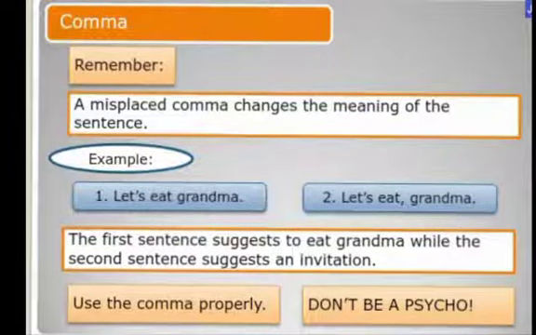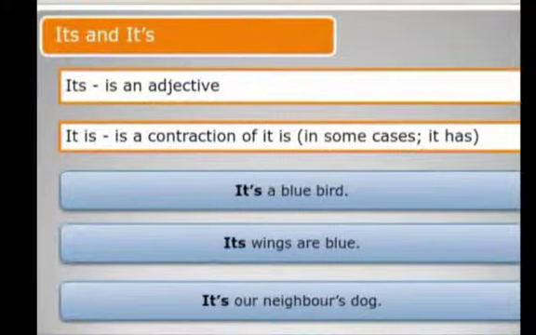Use of comma. A misplaced comma changes the meaning of the whole sentence. For example, let's eat grandma. Let's eat, comma, grandma. The first sentence suggests that we eat grandma, which is totally a wrong sentence. While the second sentence suggests an invitation, let's eat, grandma. Use the comma properly, otherwise it would be a big mess.